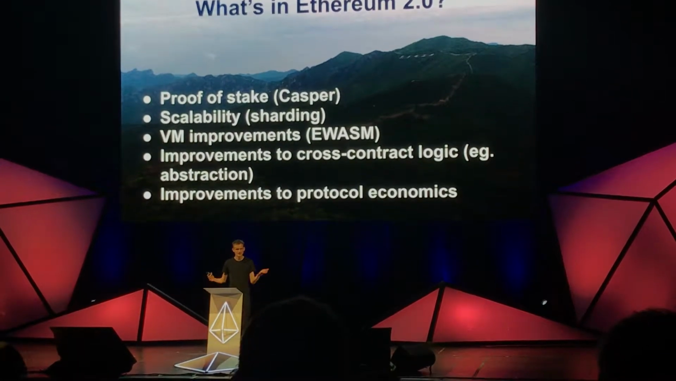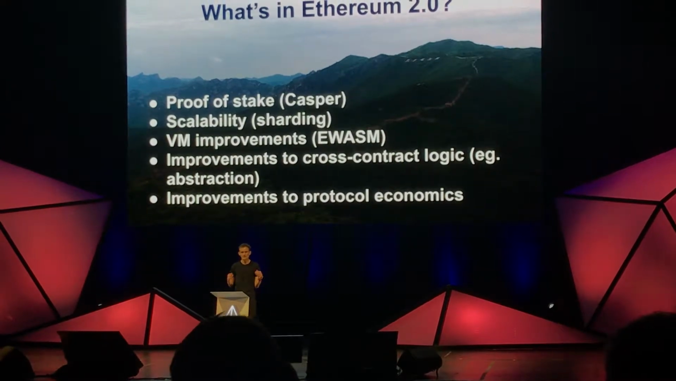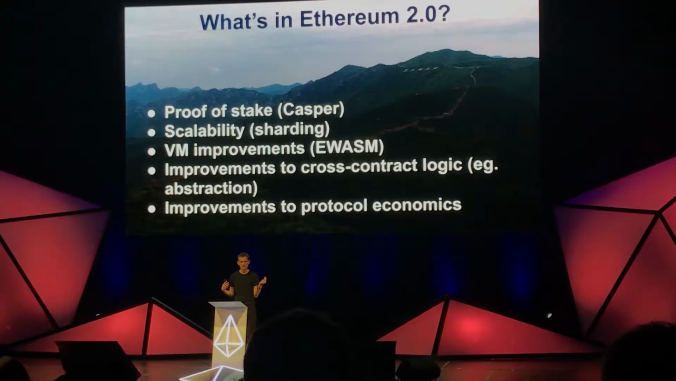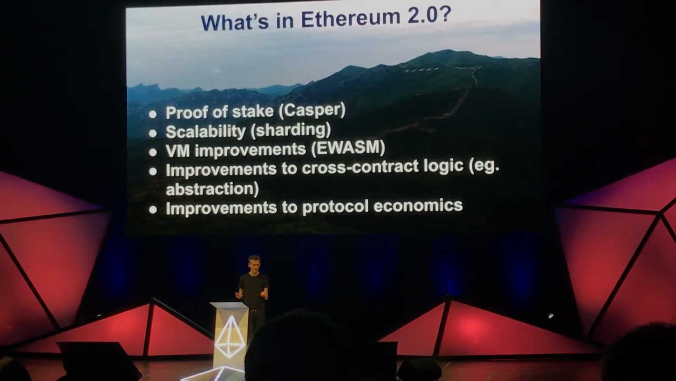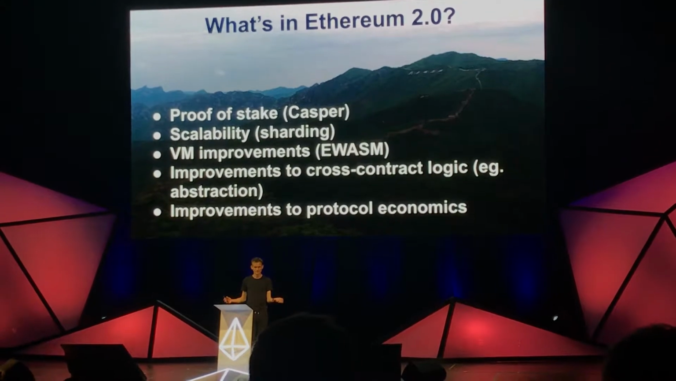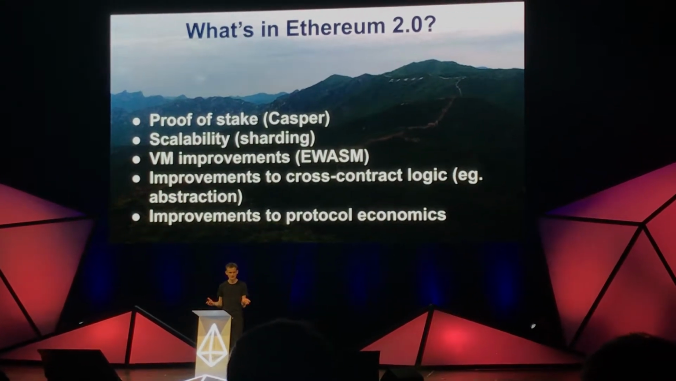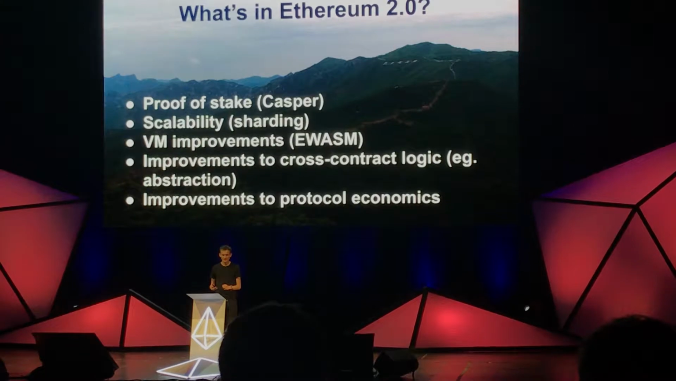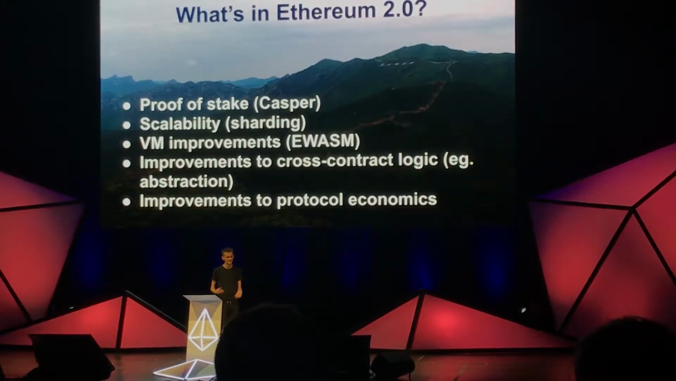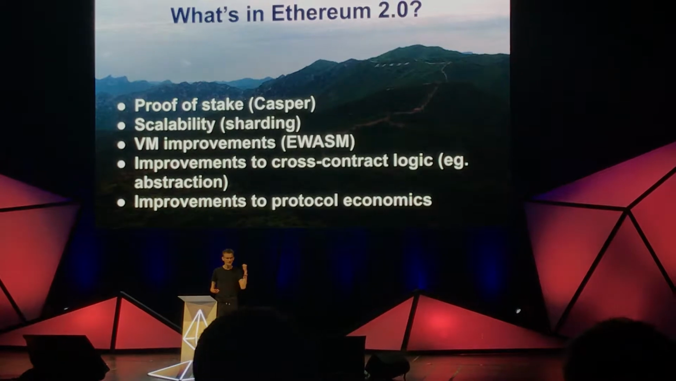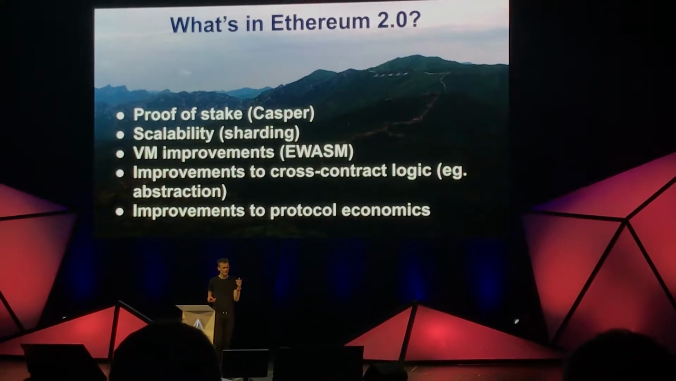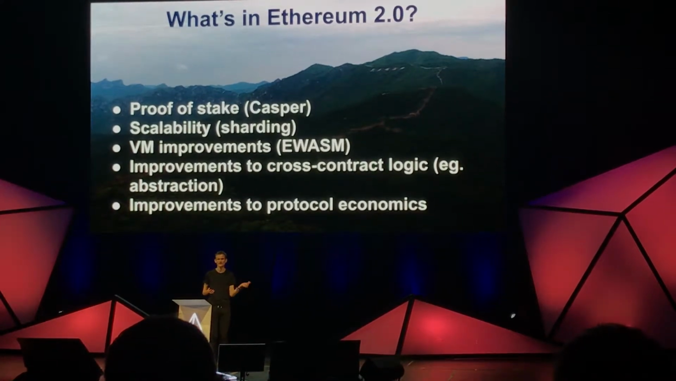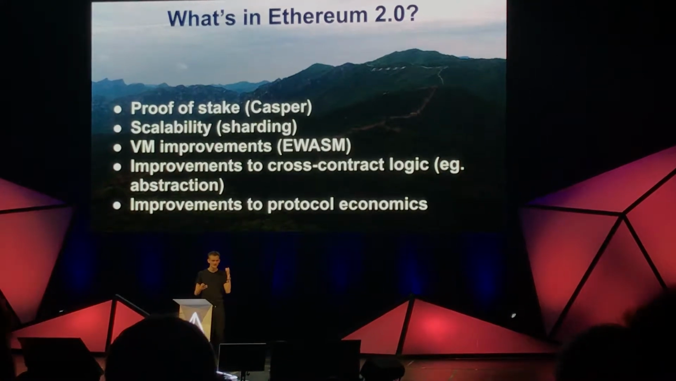Ethereum 2.0 is a combination of a bunch of different features that we've been talking about for several years, researching for several years, actively building for several years, that are finally going to come together into this one coherent whole. And these features include proof of stake, Casper, scalability, sharding, virtual machine improvements, EWASM, improvements to cross-channel contract logic, improvements to protocol economics, and really the list goes on, and there's some power law distribution. So lots of great stuff.